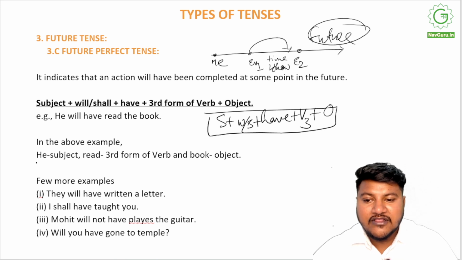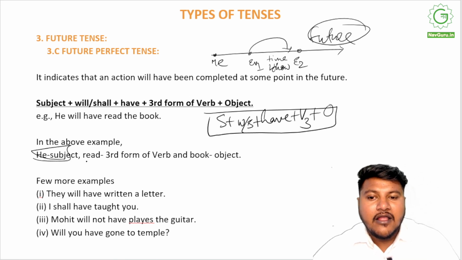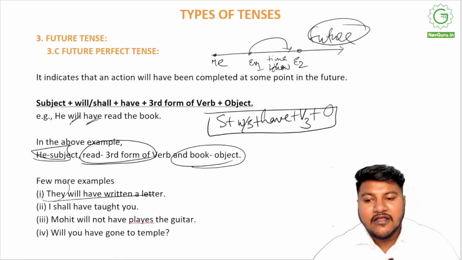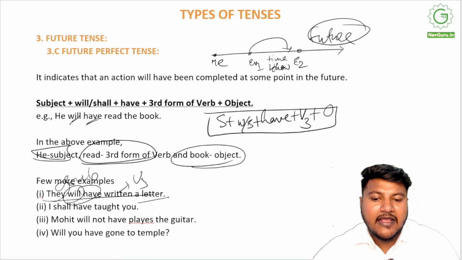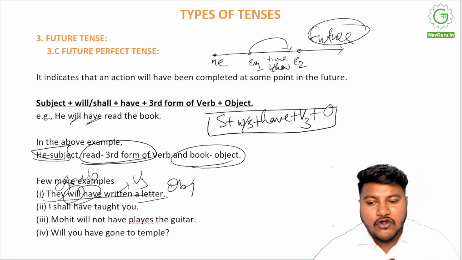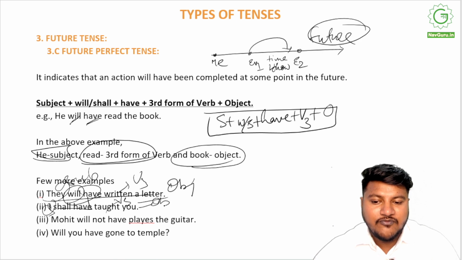He will have read the book. In the example, he is the subject, will have, read is the third form of verb, and book is the object. Similarly, they will have written a letter. They are subject, will have, written is V3, and letter is object. I shall have taught you. I am the subject, shall have, taught is V3, you is object.